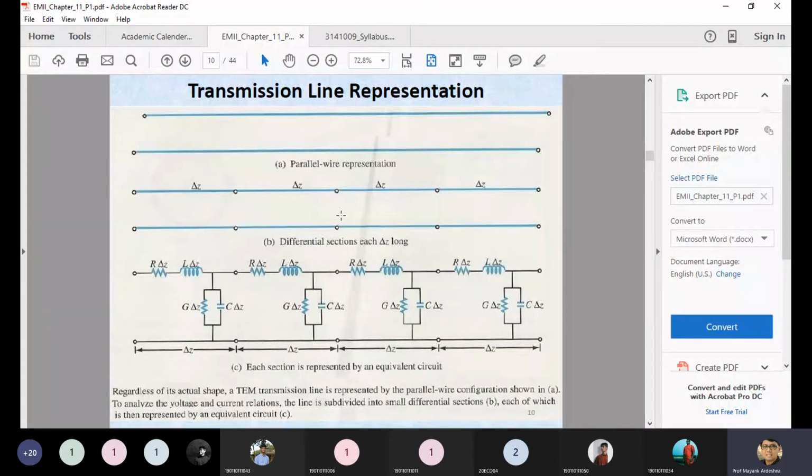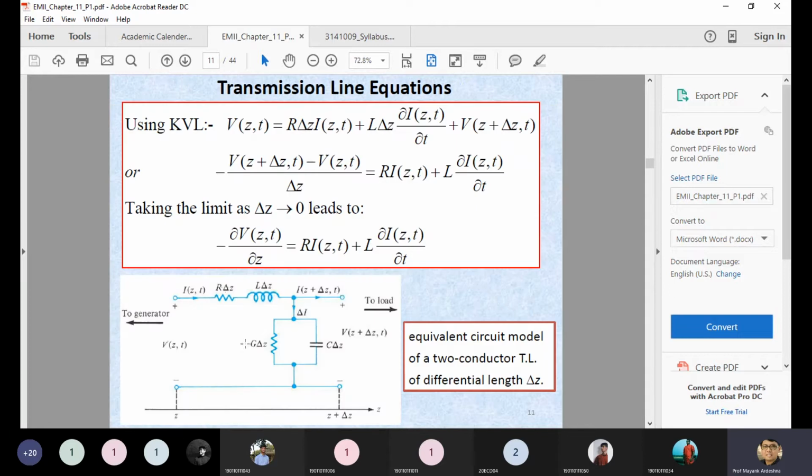So if I want to apply the KVL, you must require the overall voltage and current to be constant throughout your circuitry. If you see any one single segment, either first, second, third or fourth, you can take any one of the segments and apply the KVL and KCL over here, because in this particular segment 1, 2, 3, 4 you are getting constant voltage and current. The reason is RLGC will be constant throughout delta Z1, delta Z2, delta Z3 and delta Z4. So we have taken one segment over here.